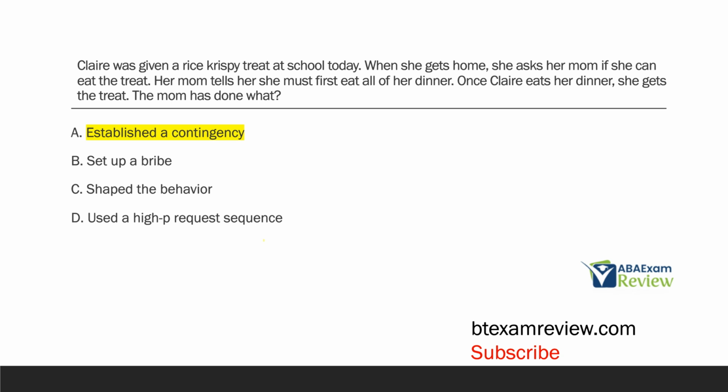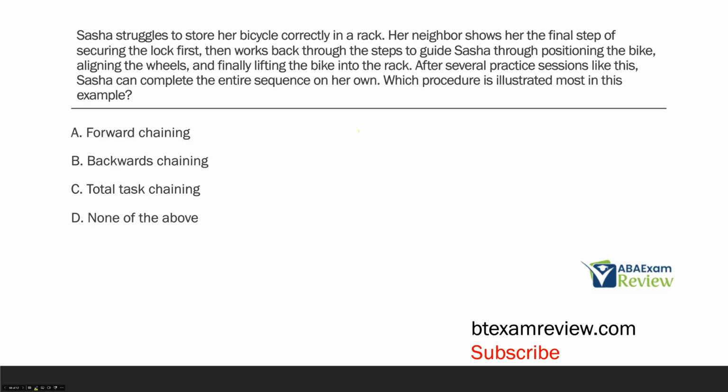Established a contingency. Sasha struggles to store a bicycle correctly in a rack. Her neighbor shows her the final step of securing the lock first, then works back through the steps to guide Sasha through positioning the bike, aligning the wheels, and finally lifting the bike into the rack. After several practice sessions like this, Sasha can complete the entire sequence on her own. Which procedure is illustrated most in this example?